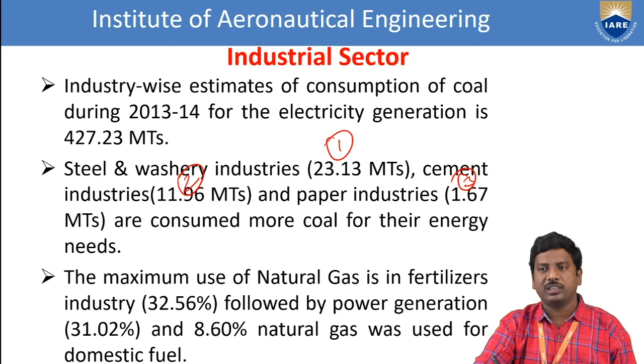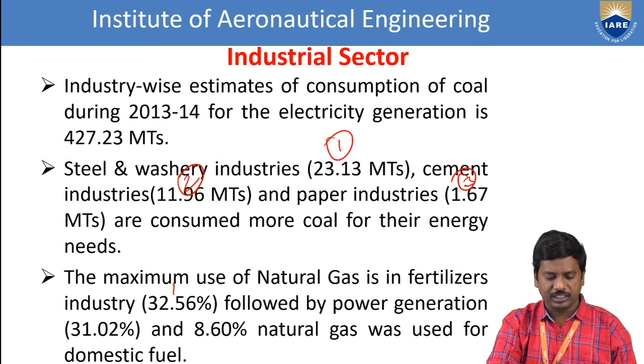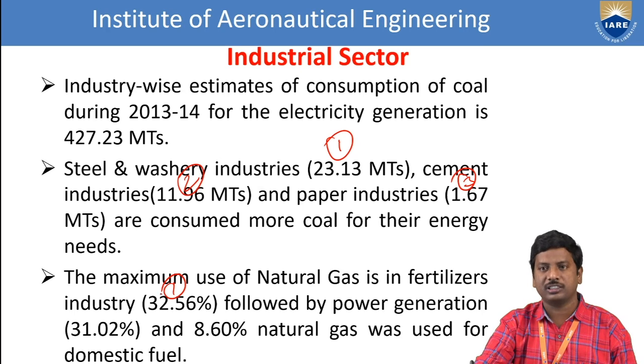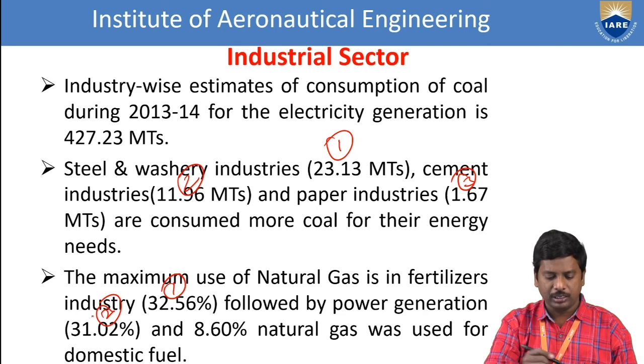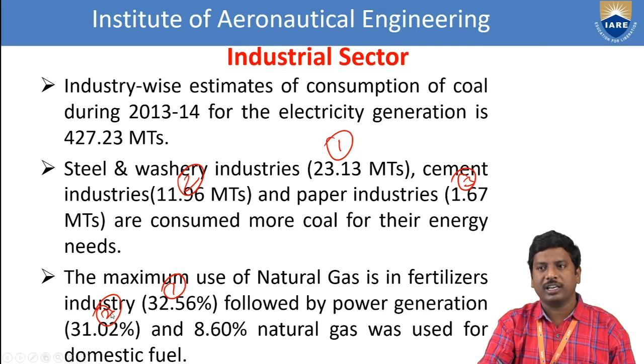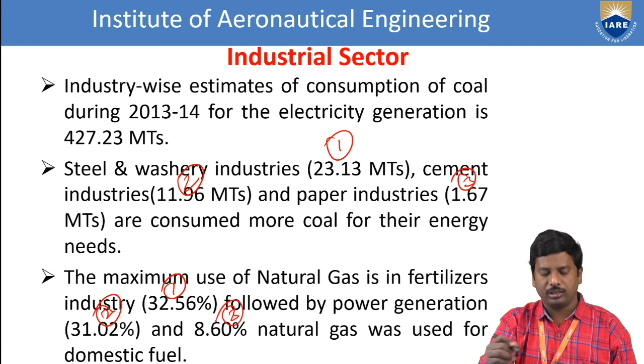At present, we discuss the gaseous fuel, natural gas, most used in the fertilizer industry, first position 32.56%, second power generation 31.02%, and third 8.60% used as domestic fuel. So this is about the statistics of coal analysis and gas analysis in various industries and domestic purposes.